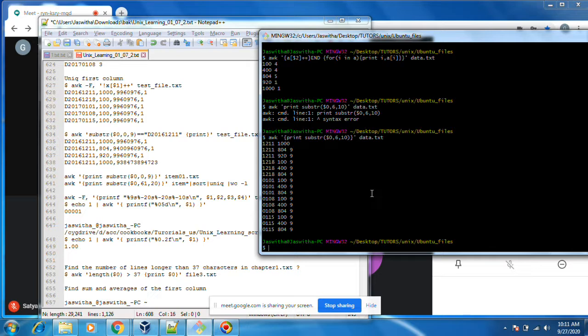Okay, you can do an if statement also. I want to search only this string.